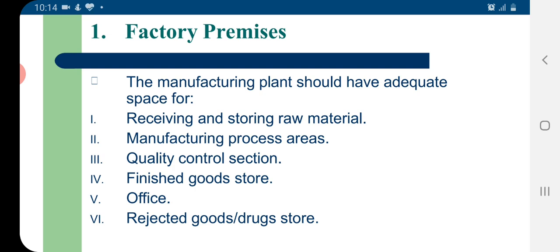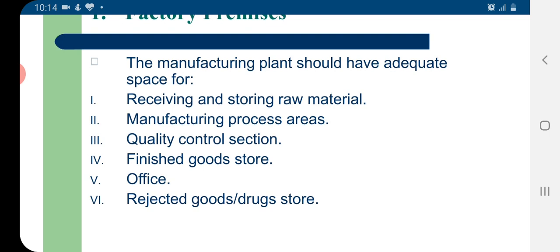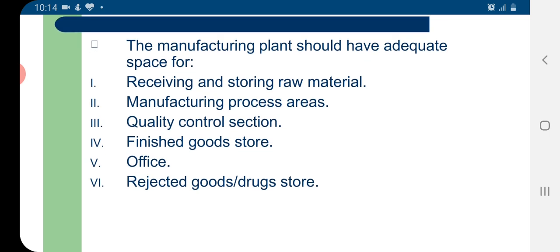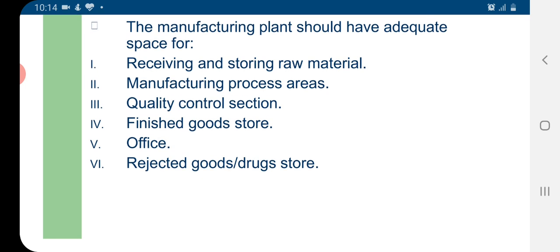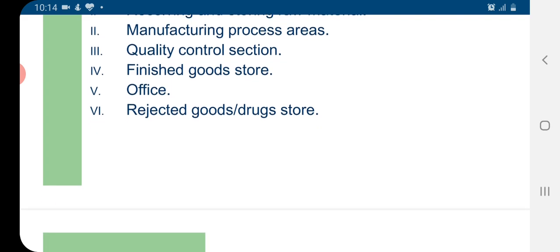If we talk about the factory premises, the manufacturing plant should have adequate space for receiving and storing raw materials, different manufacturing process areas, quality control section, finished goods store, office, and the store for rejected goods and drugs.